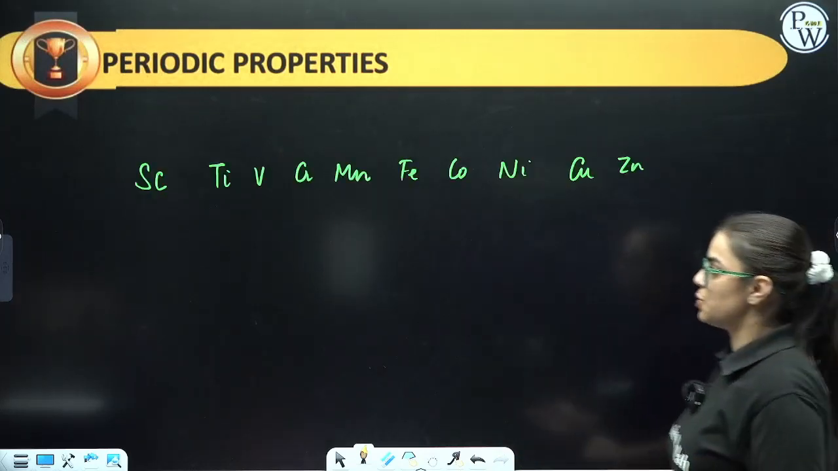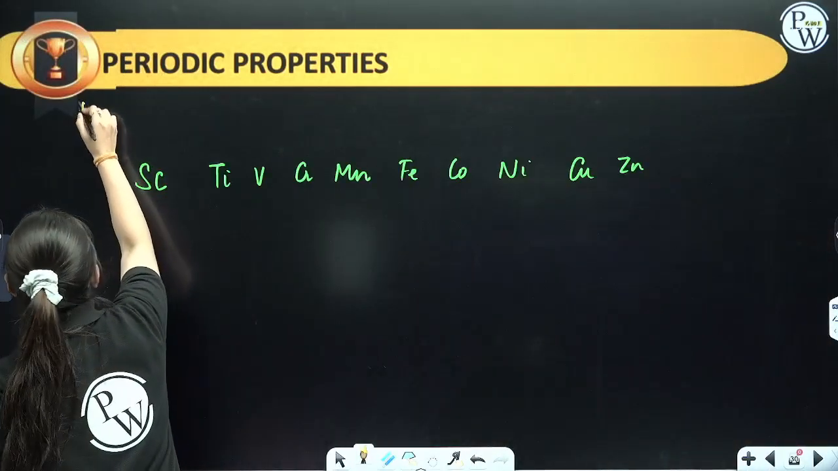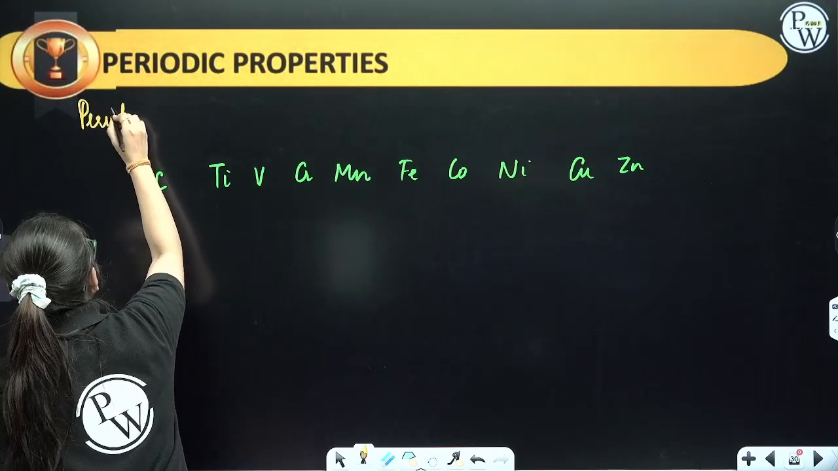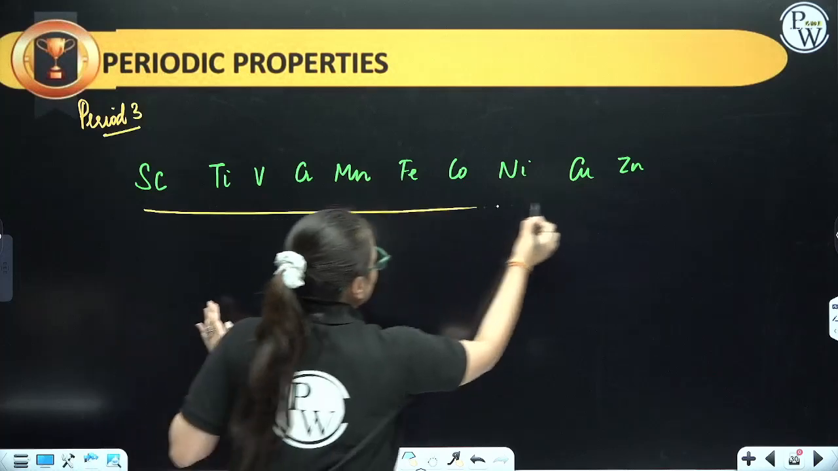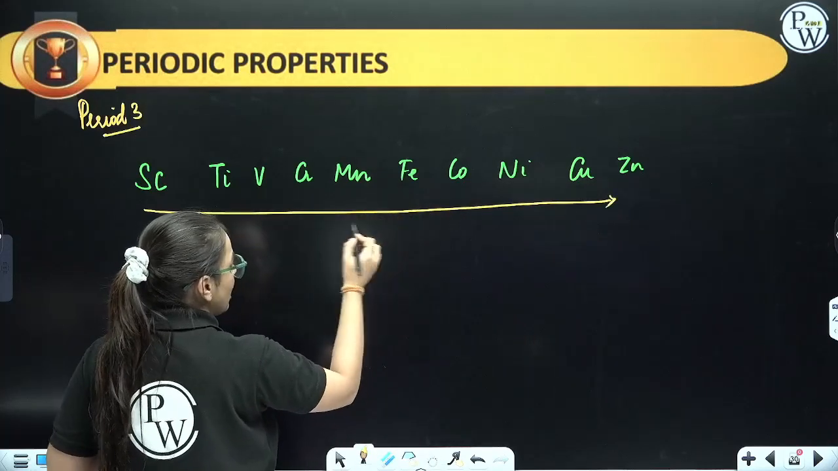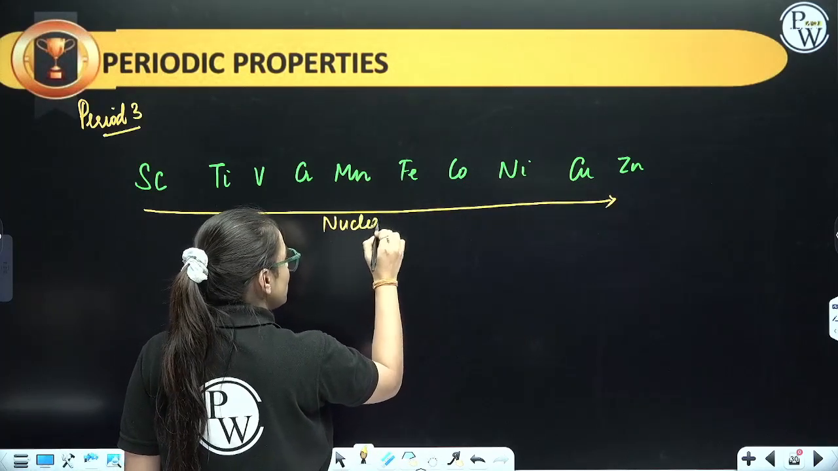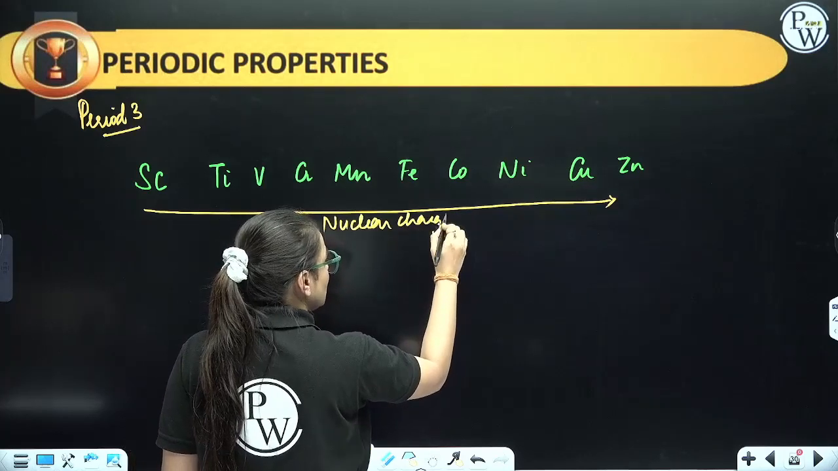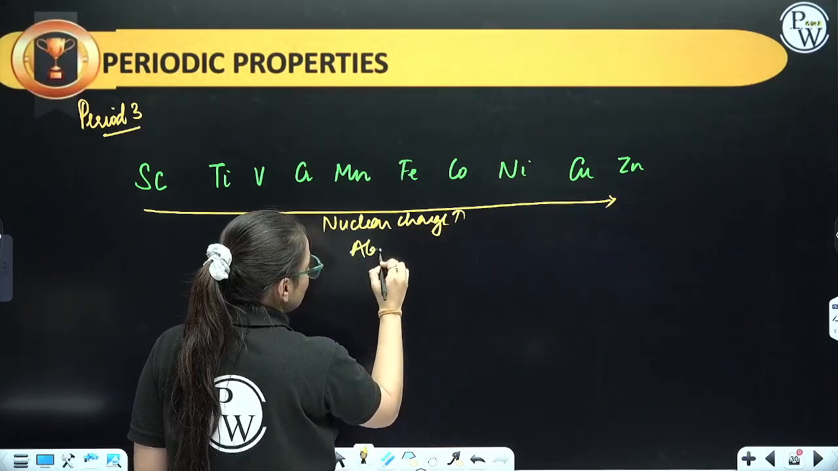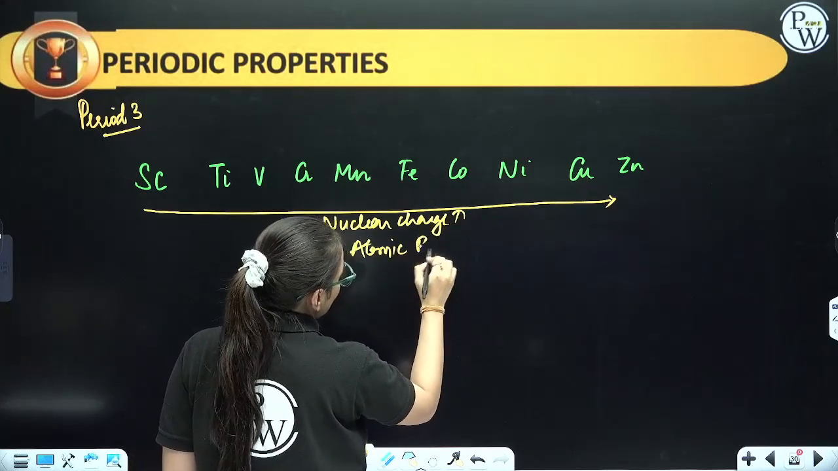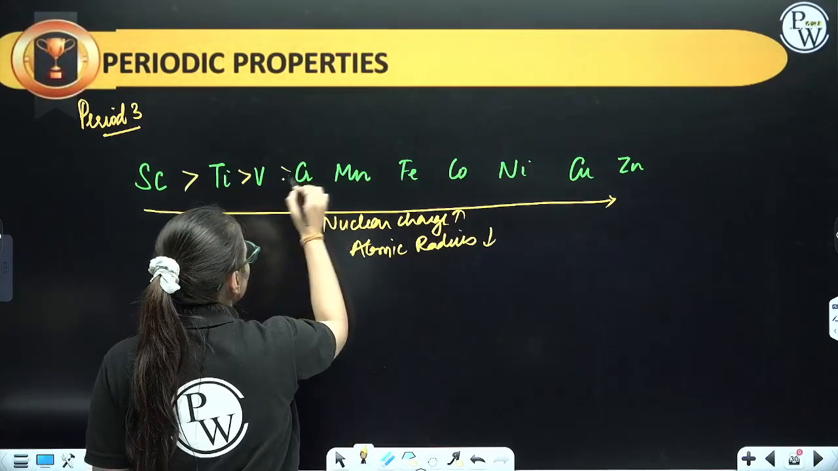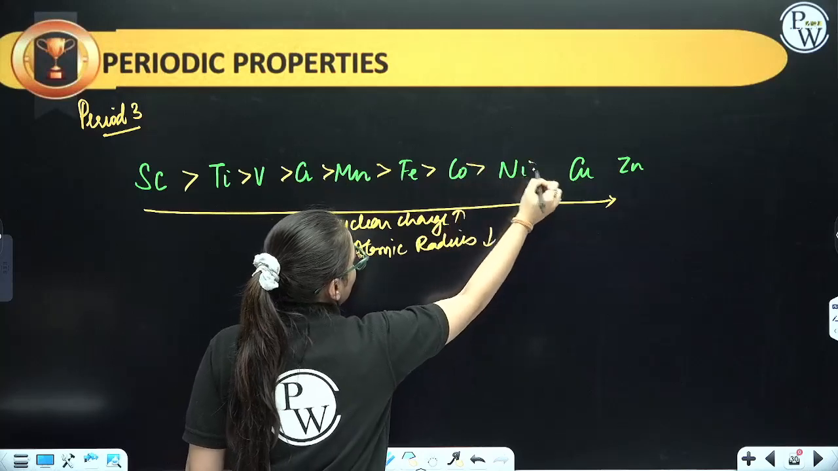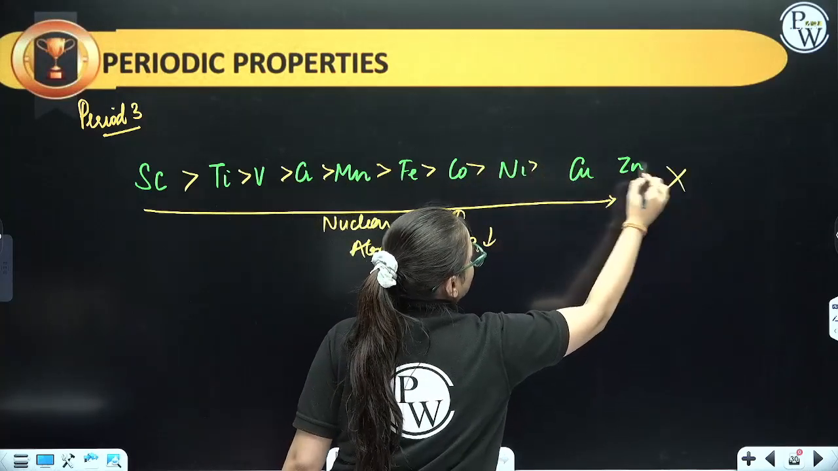Now comes an exception, period number 3. In period number 3, there is a different trend. You basically know that when you are moving from left to right, nuclear charge will increase and atomic radius will decrease because they are inversely proportional, no? Atomic radius will decrease. That means this is going to be the order, but this is incorrect.